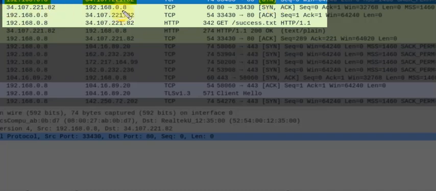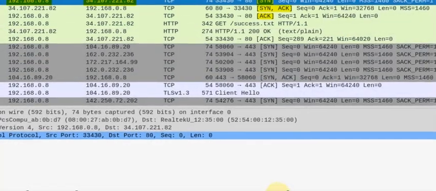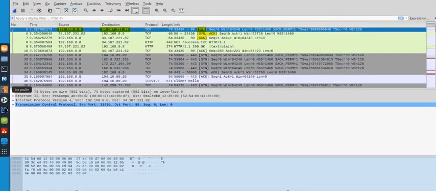And then on the second line, the web server responds. So the web server is now the source and my IP is the destination. They provide us that response, that SYN-ACK response, step number 2 in the three-way handshake. And then as the third step, I respond to them, as a source to them as a destination, with an acknowledgement that I received their SYN-ACK. And then after that, we can start sending data back and forth. So that is the three-way handshake. That's our live demo. Let's go ahead and now take a look at UDP.